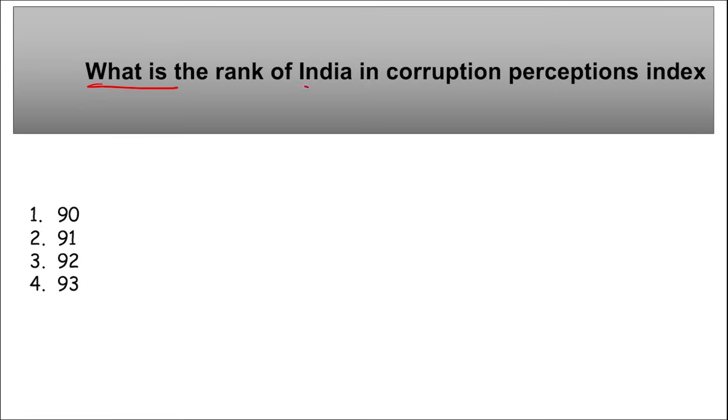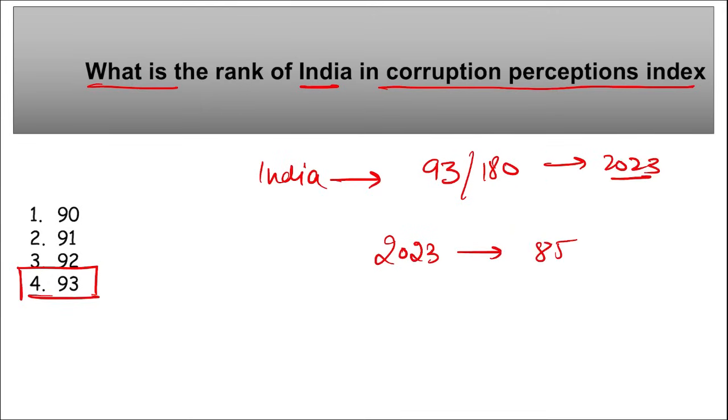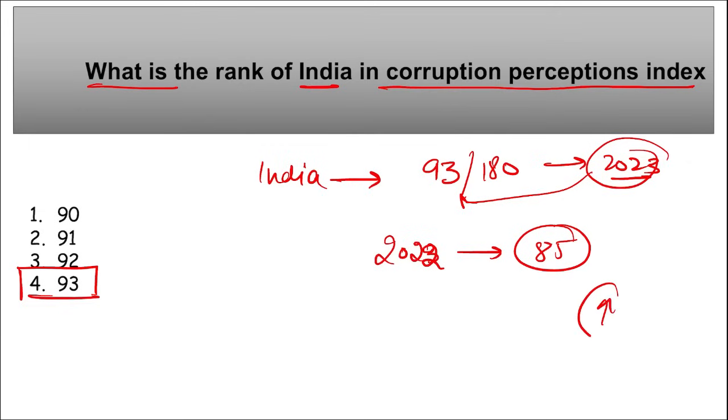Next, what is the rank of India in the Corruption Perceptions Index? So India stands at 93rd position in the Corruption Perceptions Index, 93 out of 180 countries, with an overall score of 39. Correct? Then remember, in 2022 India was at 85th position, and now in 2023 it is at 93rd position.